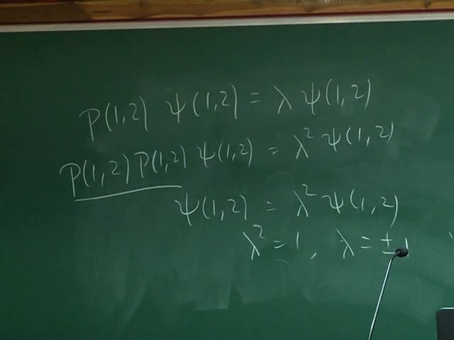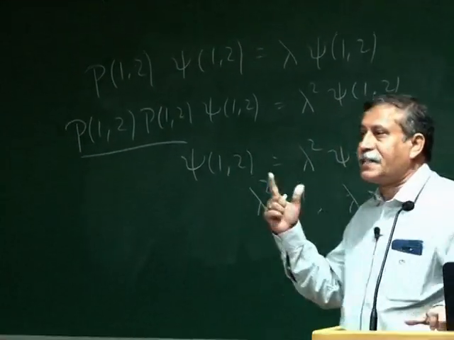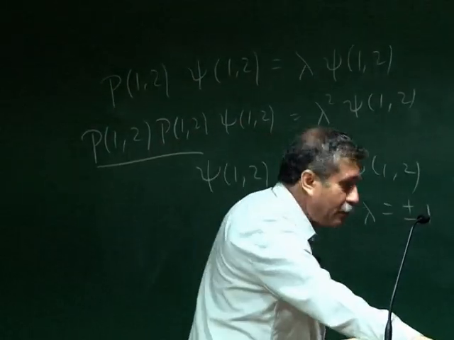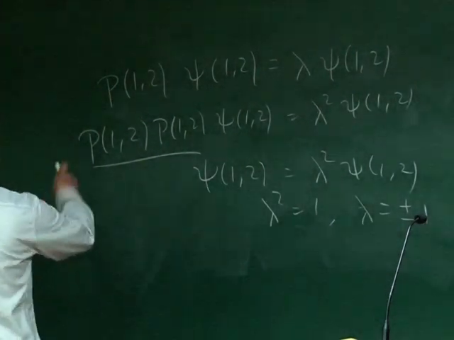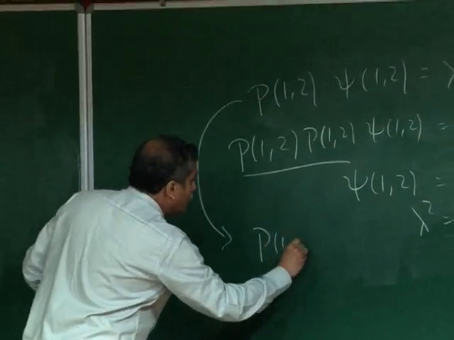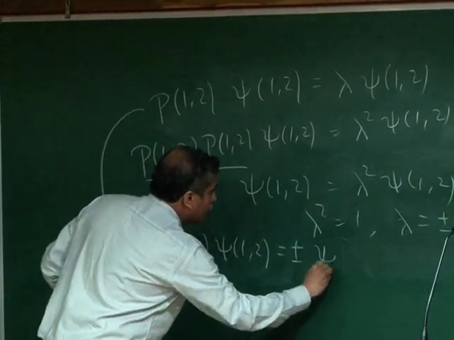So lambda equal to plus minus 1 essentially means that the eigenvalue of the permutation operator is either plus or minus 1. So I can now replace this and write this equation as P of 1, 2, psi of 1, 2 is plus or minus psi of 1, 2.